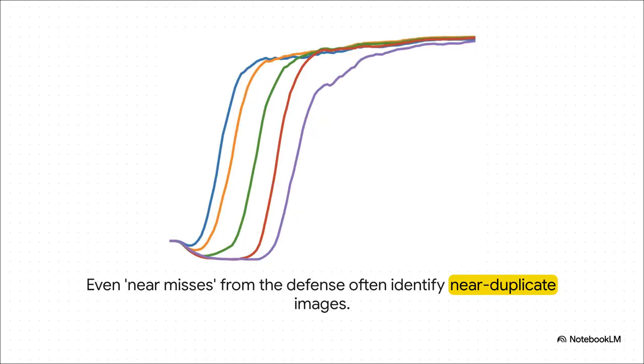And what's really fascinating is that even when the defense isn't 100% sure, it finds something useful. The benign data points that it flags as kind of suspicious are almost always near duplicates of other images in the dataset. They form their own tiny, natural cliques, which just proves the defense is doing its job right. It's correctly identifying these tightly grouped, insular data patterns.